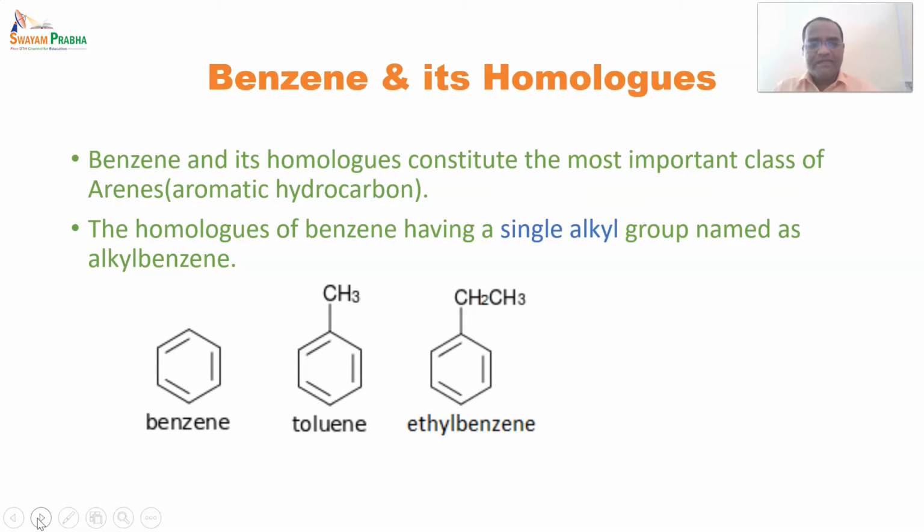It has an ethyl chain at the first position, so it is said to be ethyl benzene. After that, cumene, also called isopropyl benzene, having an isopropyl group on the first position. So this class has a single alkyl group.